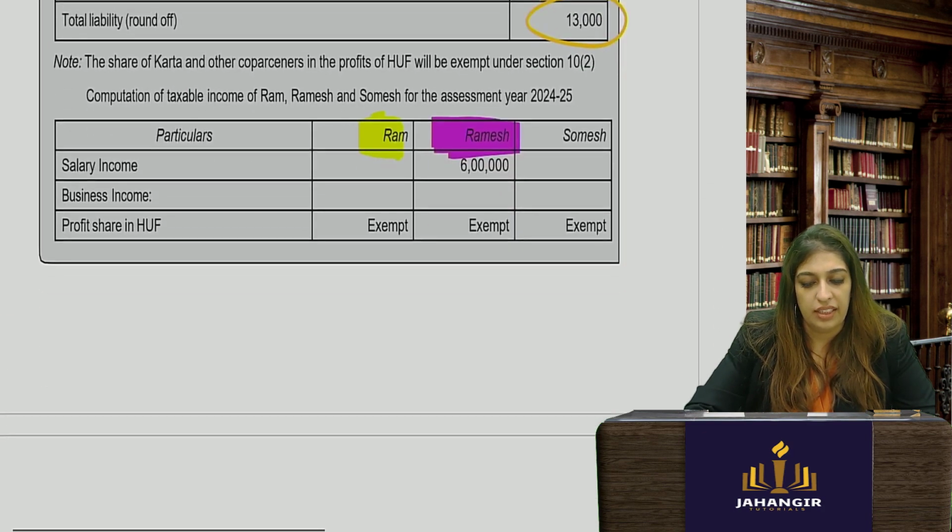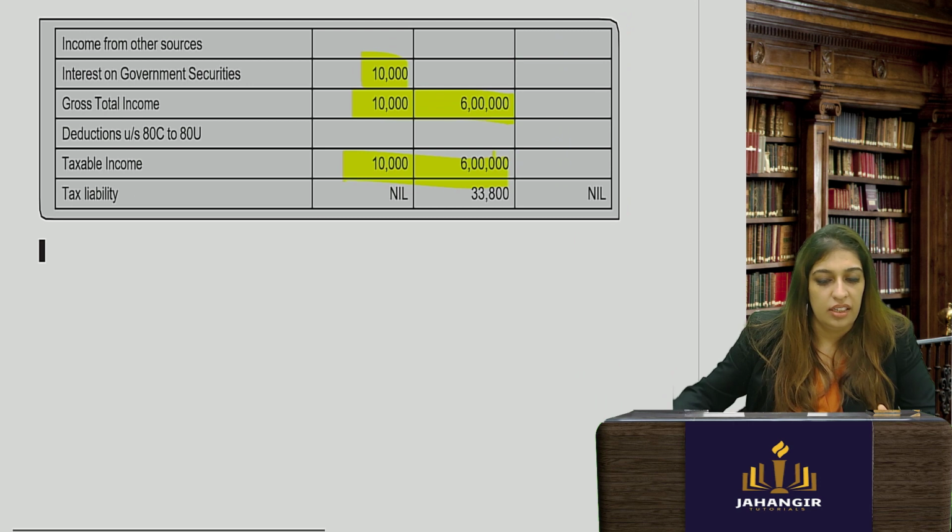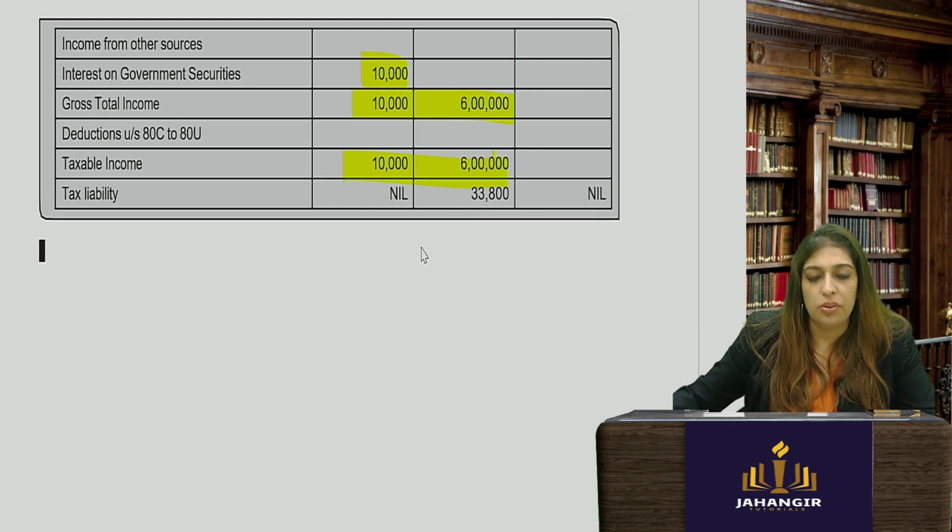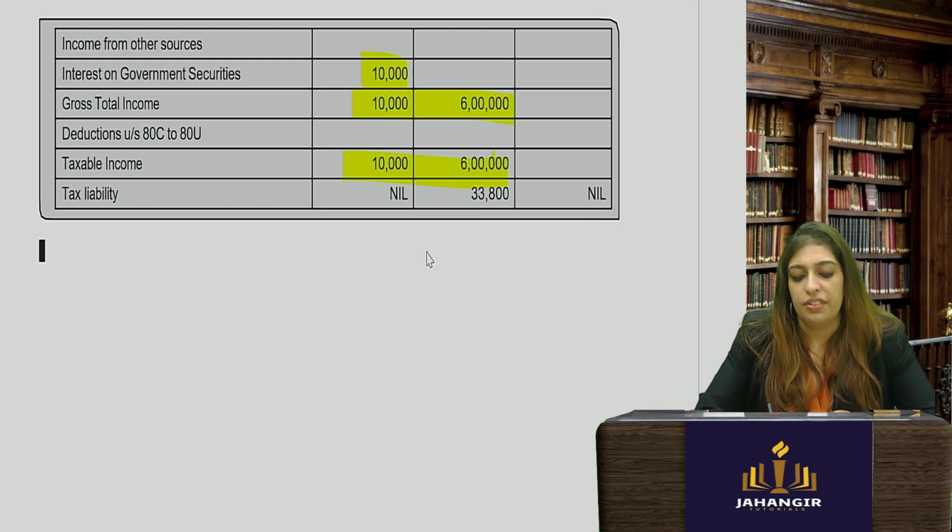How did we get the tax liability of this guy? Okay, his will be nil, of course, because he's earned only 10,000. This one you'll do your slab rates. First 2,50,000 is exempt. Then 2,50,000 to 5 lakhs, 12,500, and then 1 lakh is 20%.